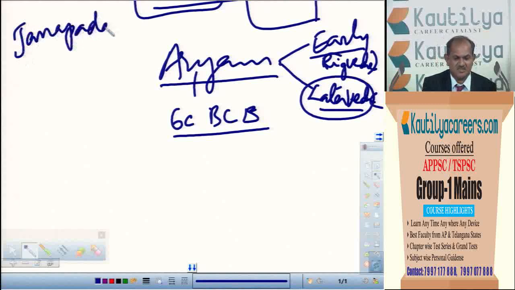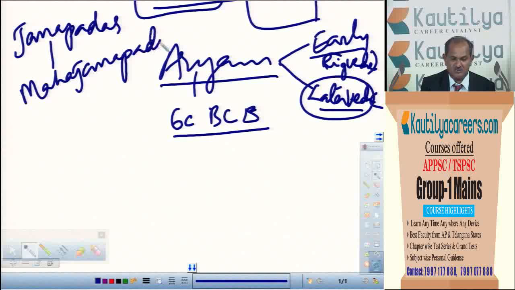And these Janapadas, by the time of the later Vedic period, became Mahajanapadas. So I mean to say that political changes also took place. By the beginning of the early Vedic period, there were small kingdoms. By the time of the later Vedic period, big kingdoms were established, which were called Mahajanapadas.